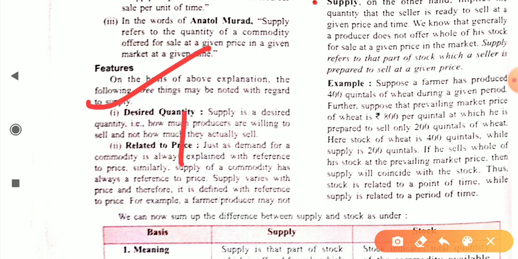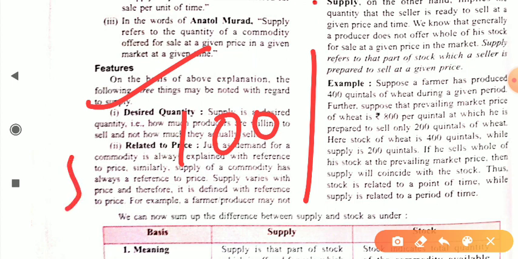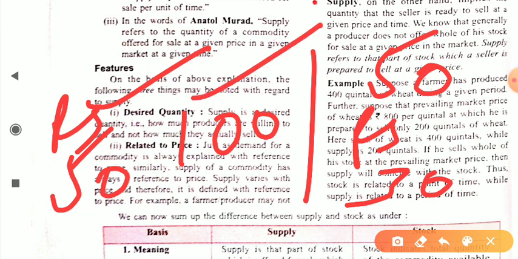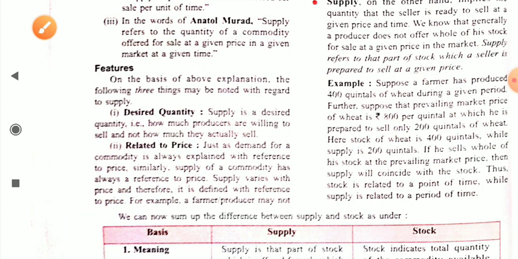He has 100 mangoes and wishes to sell them at rupees 50 per kg, but the prevailing price in the market is rupees 30. In that situation he is supplying only 50 quintal of mangoes. So this is the willingness and this is the actual supply. Both terms are different.